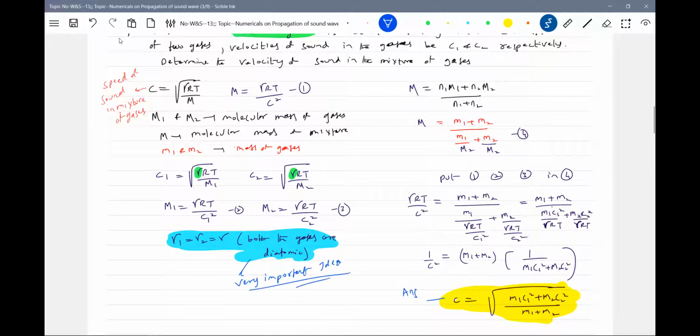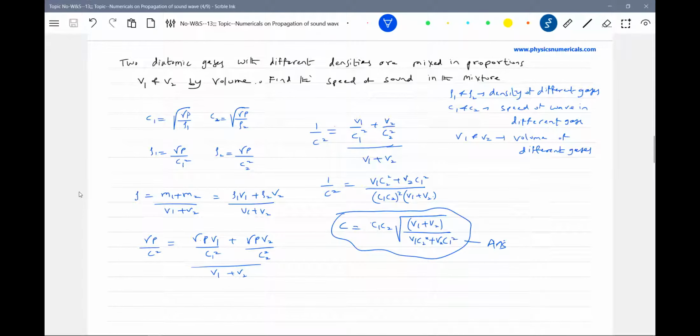Okay, I'll go to the next problem. Similarly, we have two diatomic gases with different densities mixed in proportions V1 and V2 by volume. Find the speed of sound in the mixture. Let ρ1, ρ2 be the densities of the different gases.